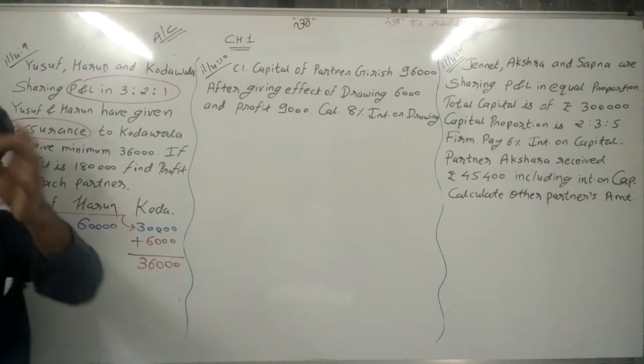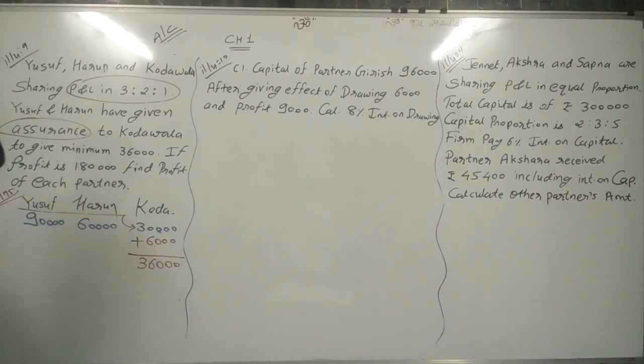Here is the most important thing which I need to discuss with you. Here the guarantee is given by both partners, and that's why both distribute this 6,000. Suppose the guarantee is given by only one partner, Yusuf, then what should be the situation? Sir, only Yusuf will be deducted 6,000. From 90,000, 6,000 is deducted from Yusuf only because Yusuf has given the guarantee, and for Harun, no change. Suppose Harun gave the guarantee, then only Harun is deducted 6,000.